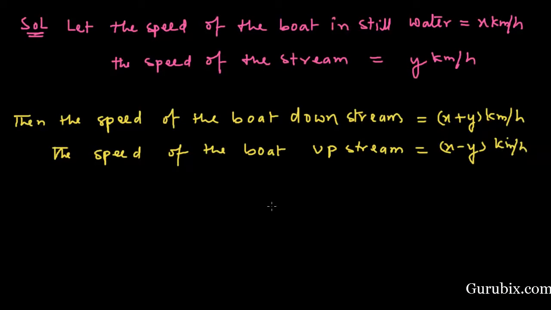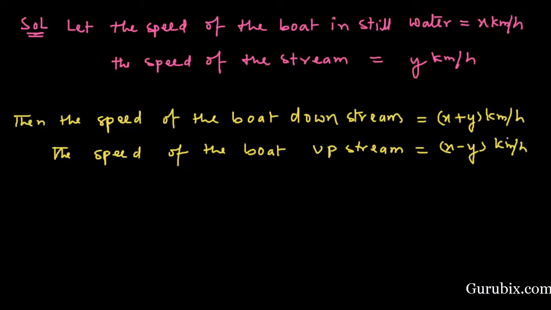And this is because when a boat goes in the opposite direction of the flow of the water, then the speed of the flow of water is subtracted from the speed of the boat in still water.